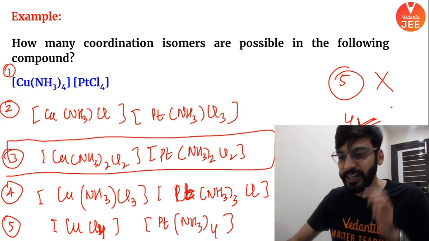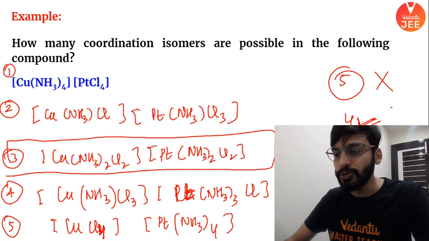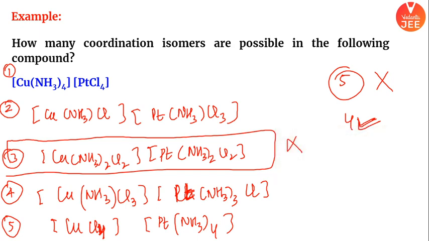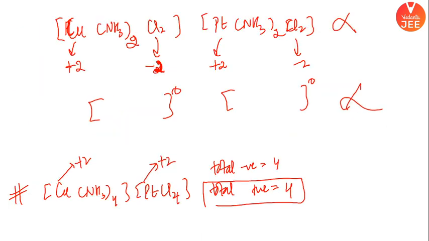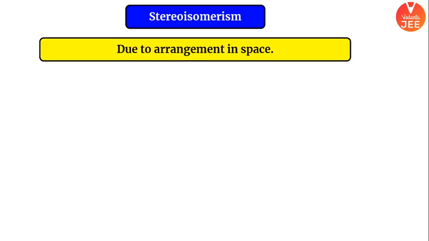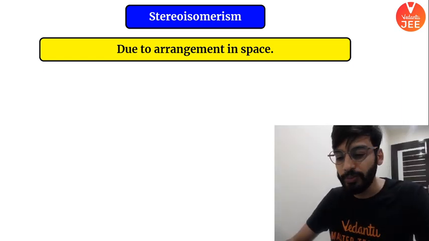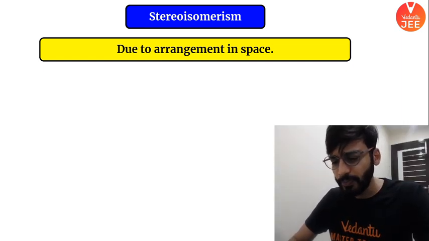So what is the correct answer to this question? The correct answer to this question is 4, not 5. 4 hoga, 5 nahi. I have just given the logic here. Alright. Now I am coming to stereoisomerism. Very, very important, beta. Let me talk about stereoisomers, beta.